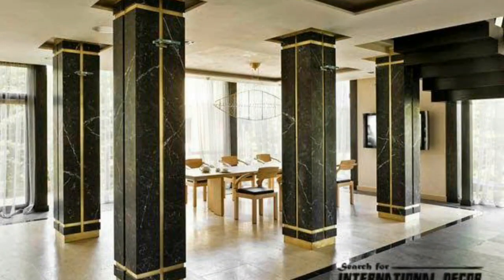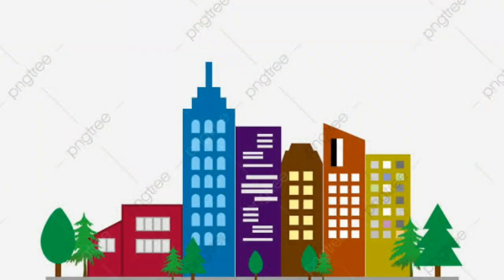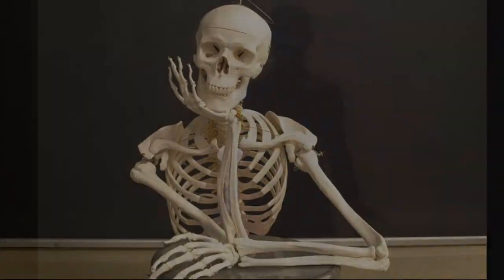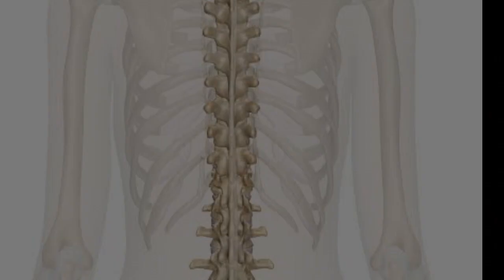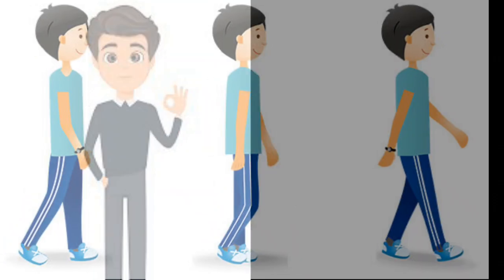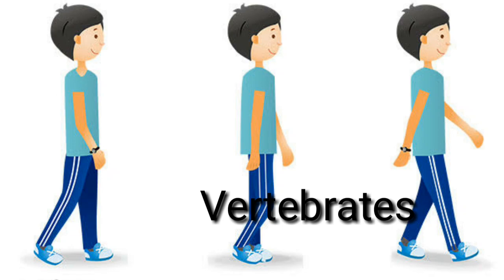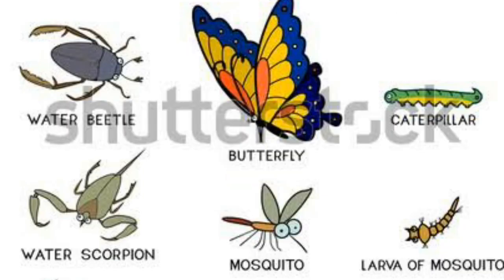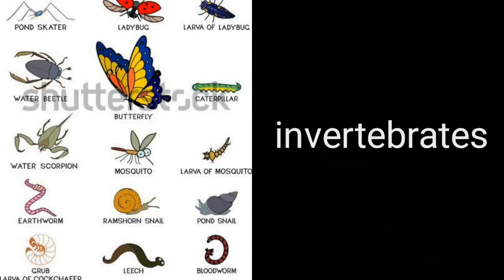Students, when we make a house, we first make the pillars with the help of beams. The rest of the house, such as ceilings and walls, rests on these pillars. They form a rigid and strong framework that holds the whole house together. In the same way, the human body has a framework which is known as skeleton. It has a vertebral column or backbone, and that's why humans are called vertebrates. There are some small size animals and they do not have a backbone, and that's why they are called invertebrates.